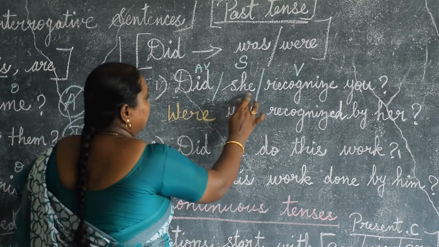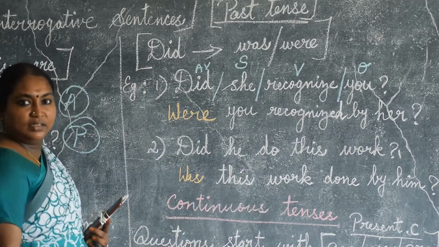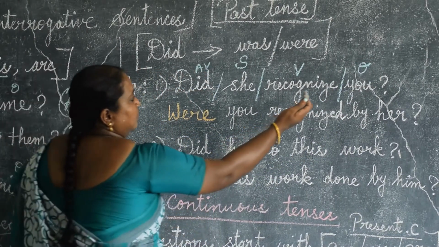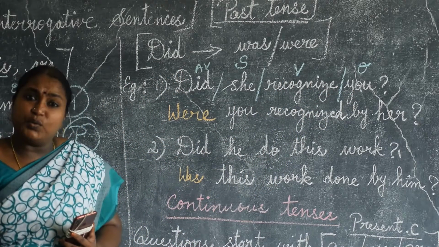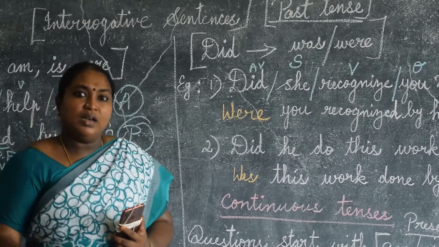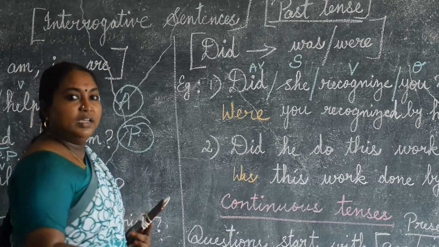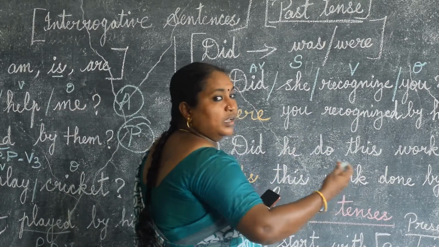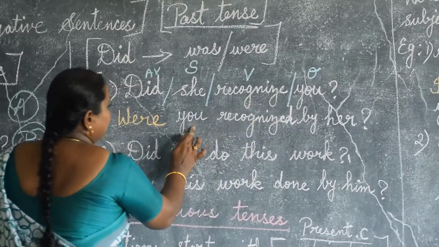Did she recognize you? "You" is an object. What is the subjective pronoun and objective pronoun? Both are "you", only "you". For second person, singular or plural, subjective pronoun or objective pronoun, everything is "you" only. It won't change like he, him, she, her. So as it is, "you" comes here.